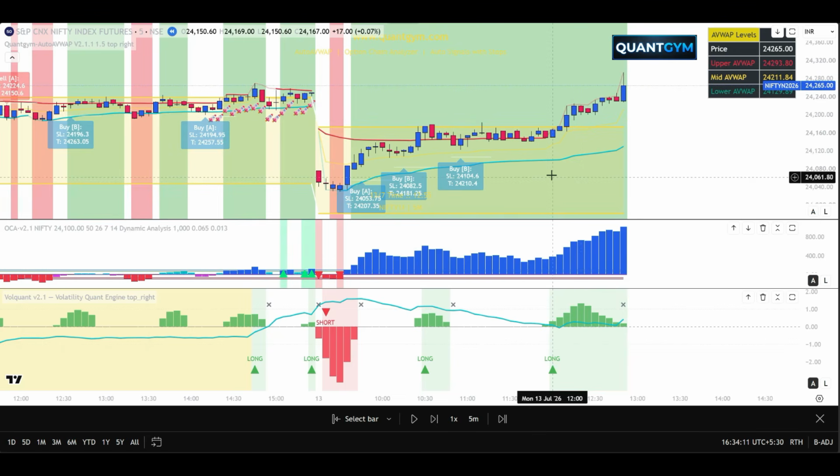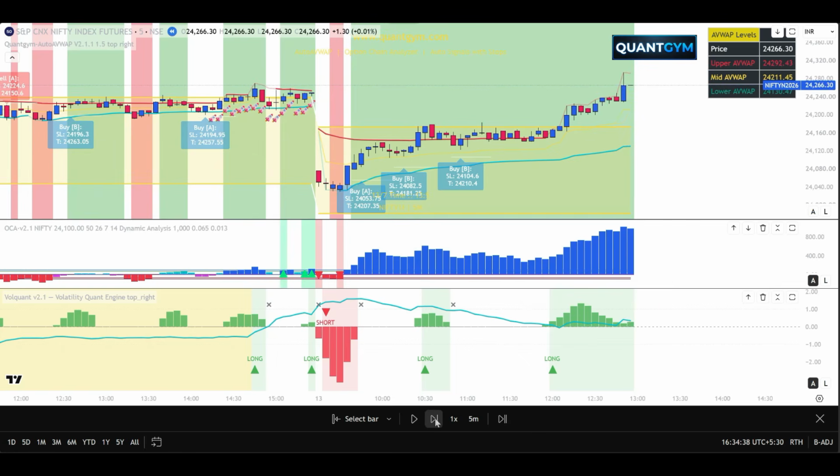Where did I buy? This was my buy signal, so I bought at the next bar opening. I bought at 160. I got out at 264, 265. So 105 points. So this trade gave me profit. This trade gave me profit. This trade also gave me profit. 3 trades are at a profit. Ideally, if you are a day trader, you should shut down your terminal and go home at this point of time. You had enough for a day.